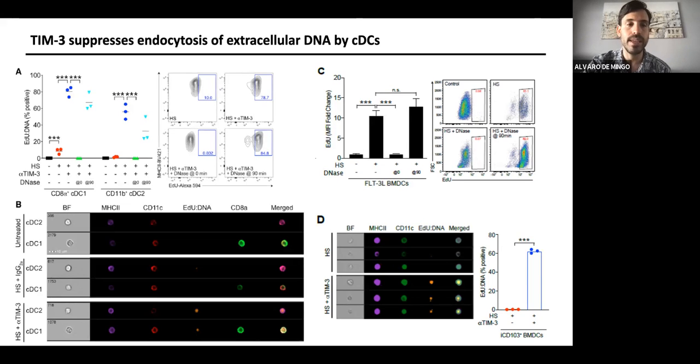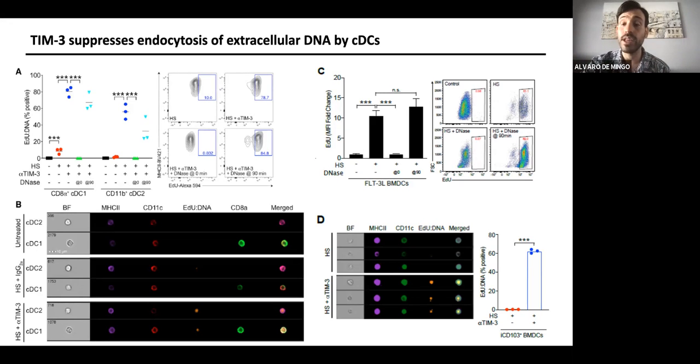We were able to see a nice increase of EdU DNA in the cells that were treated with the TIM-3 therapy. And then we wanted to be sure if the DNA was going inside the dendritic cells or maybe was attached to the surface of the cell.